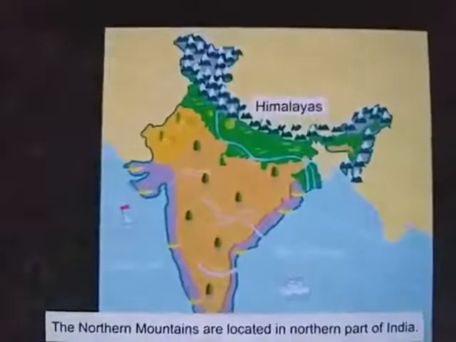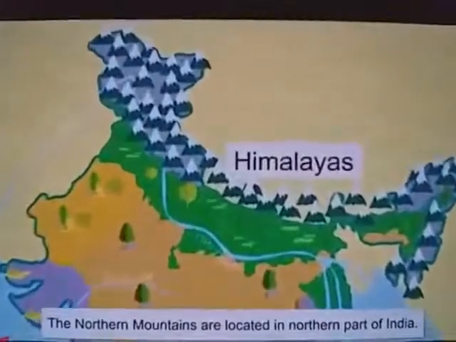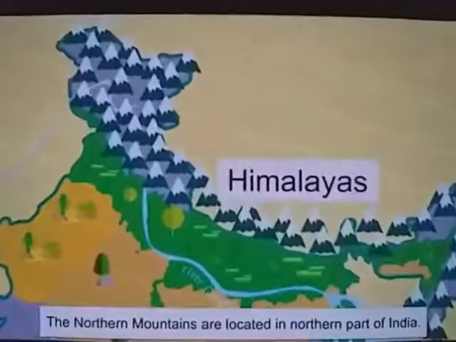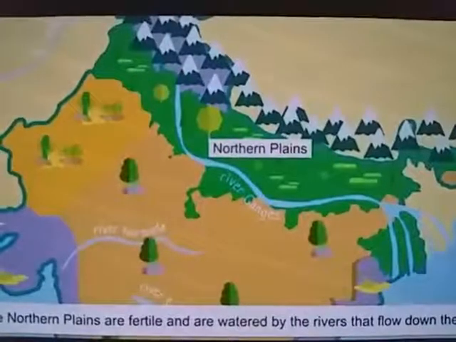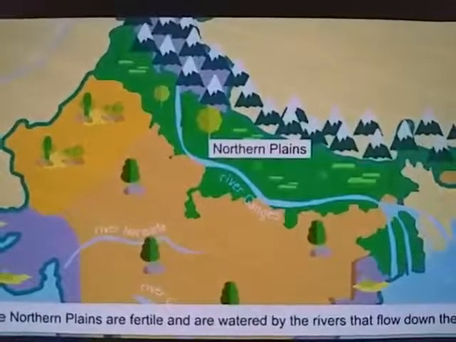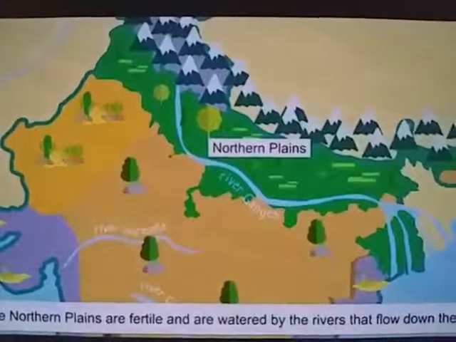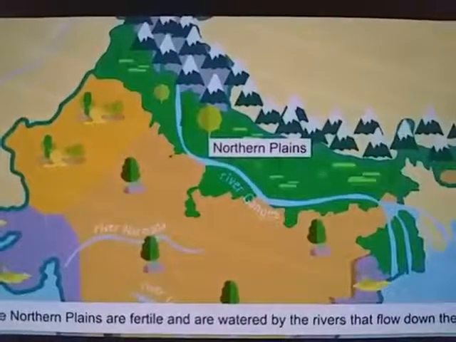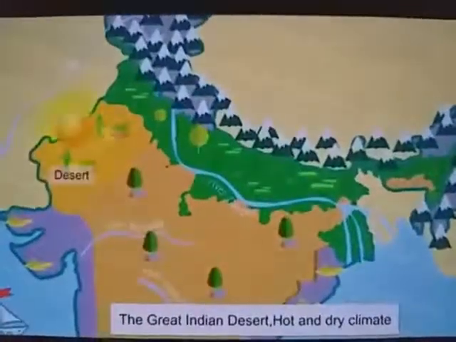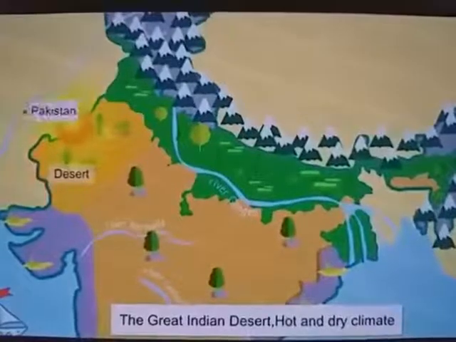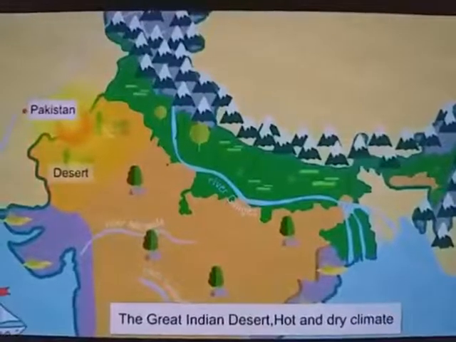The world-famous snowy mountains of Himalayas are located in the north and are also known as the Northern Mountains in India. Right next to the northern mountains are the northern plains. These plains are very fertile and are irrigated by the Ganga, Yamuna and Brahmaputra rivers. These rivers flow down from the Himalayas. In the west lies the famous Great Indian Desert, a hot and dry region. It forms a natural boundary between India and its neighbor Pakistan.